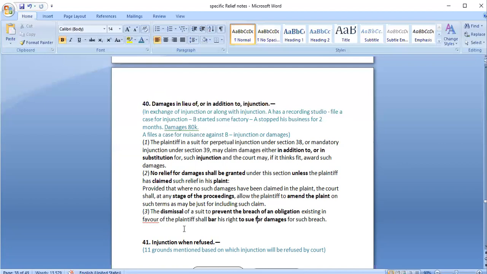That dismissal would act as a bar for that person to file another case for damages, because if court feels that there is no breach of obligation, obviously there would be no question of providing damages. If there is no breach of obligation, the person would not be entitled to get any kind of damages.